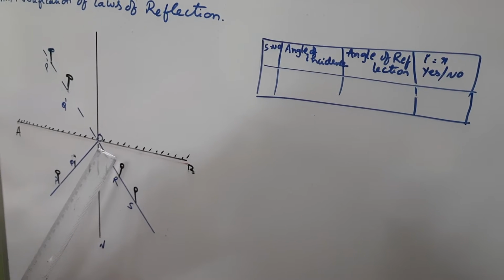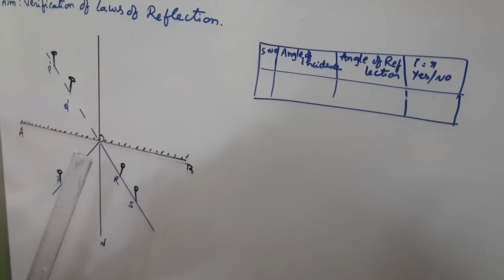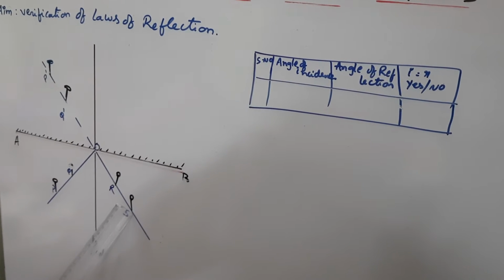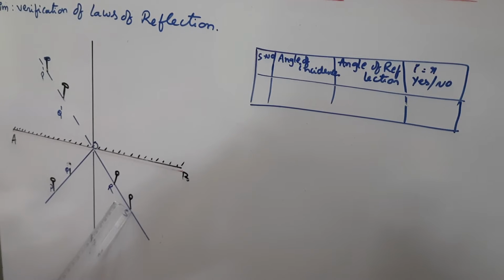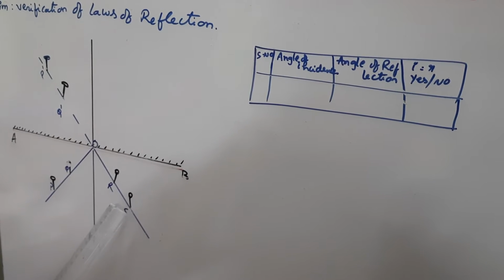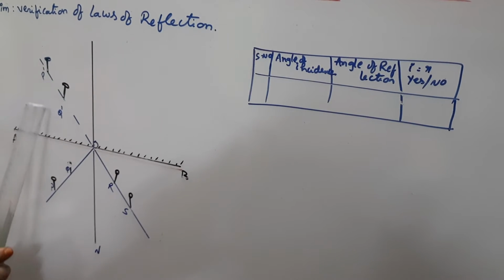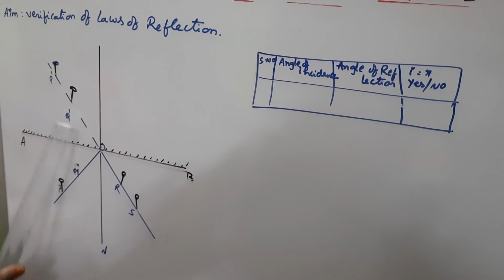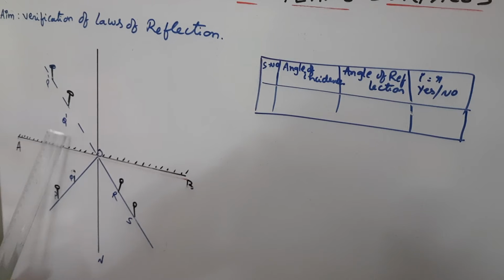In the mirror kept along the line AB, fix two more pins R and S. Here this is one pin and this is another pin, such that they are in the same line as that of P dash and Q dash. If you extend that, they are in the same line as P dash and Q dash.